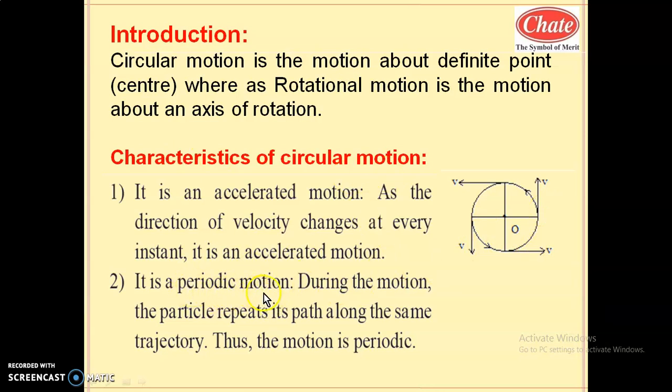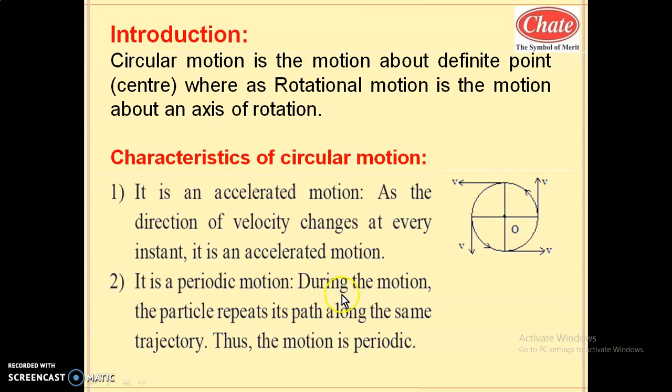Now circular motion is a periodic motion. So uniform circular motion is a periodic motion, as I gave the example of a planet or the electrons. They are moving with constant speed. Their speed is not changing, this is our assumption. So they are traveling equal distance in equal interval of time, meaning the time required to complete each revolution will be the same, and the time taken by a particle to complete one revolution is called the period.